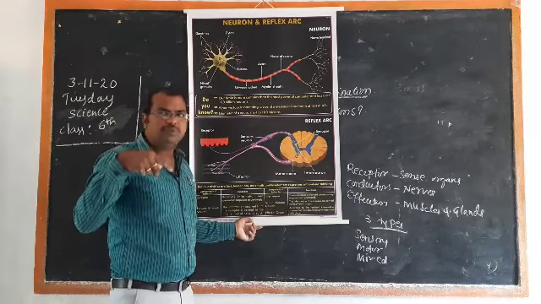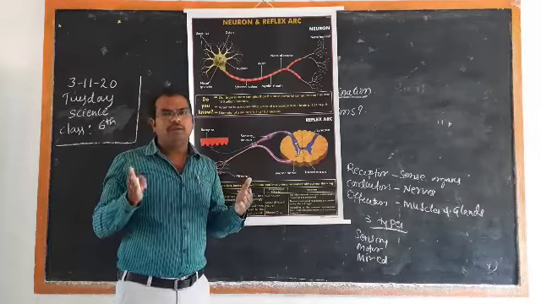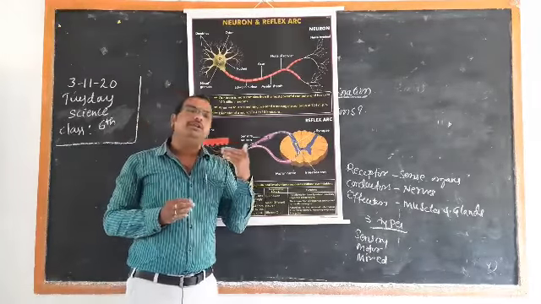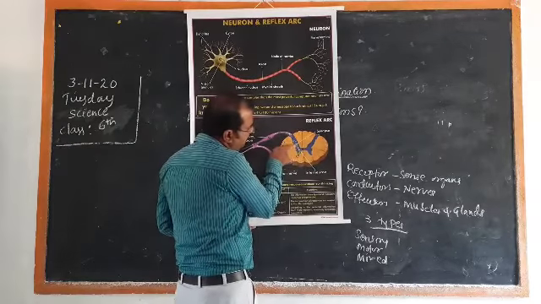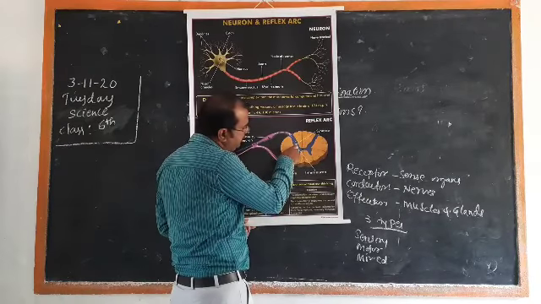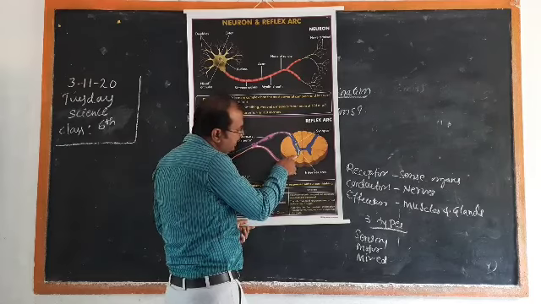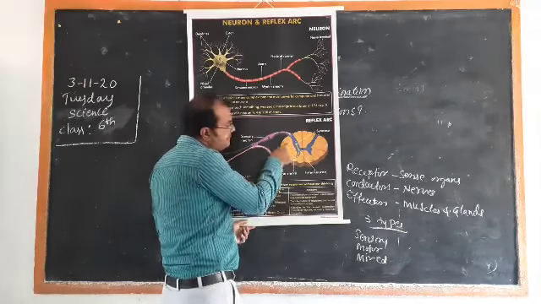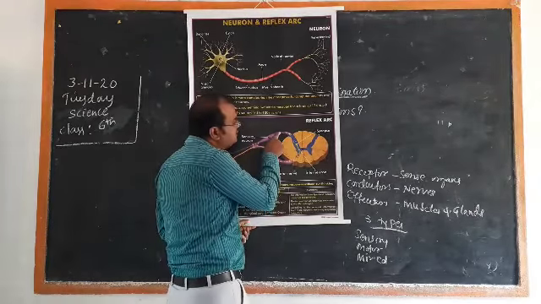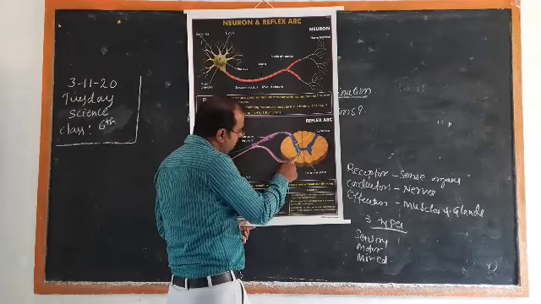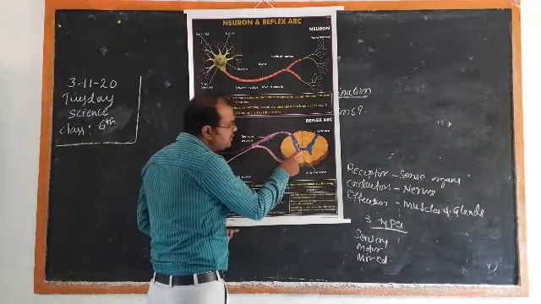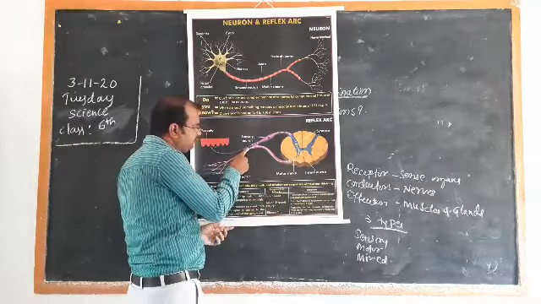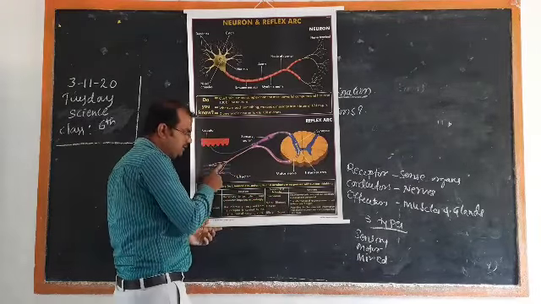Through the synapse, it goes to the motor neuron. The sensory neuron carries the senses, whereas the motor neuron carries the responses from the spinal cord, and it finally reaches the muscles.